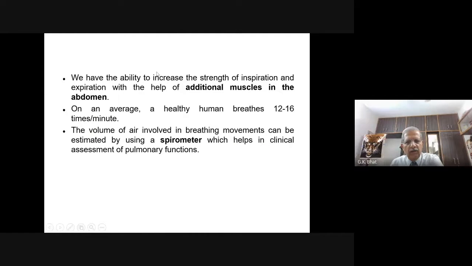We have the ability to increase the strength of inspiration and expiration with the help of additional muscles in the abdomen. Many times when you go to a doctor, whenever the doctor has to examine you, he holds the stethoscope on your chest, and after examining for some time, he may ask you to take a deep breath. That means we have the ability to increase the strength of inspiration.